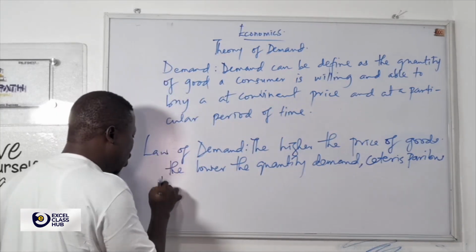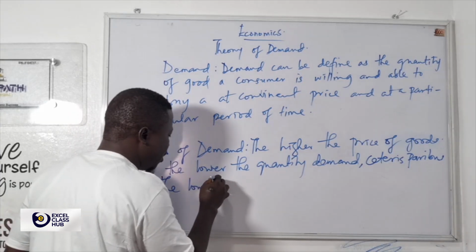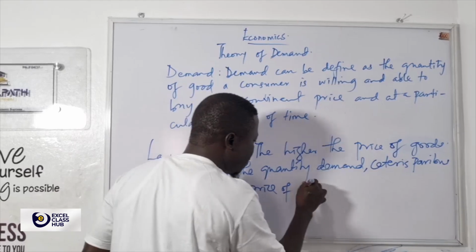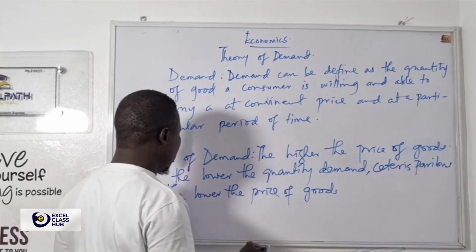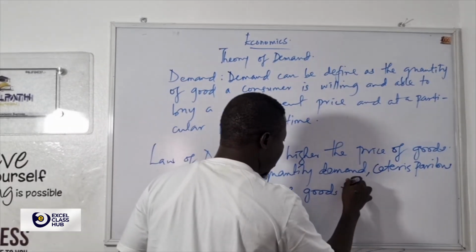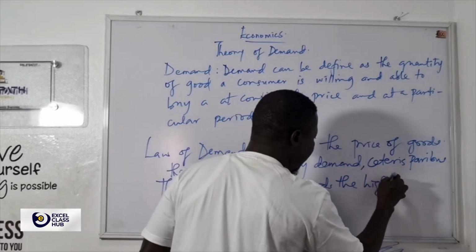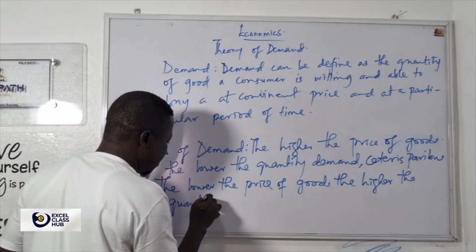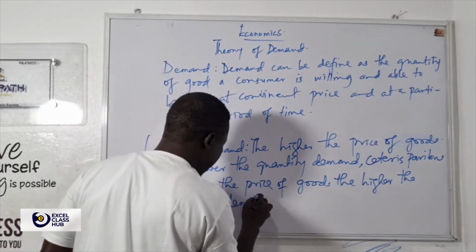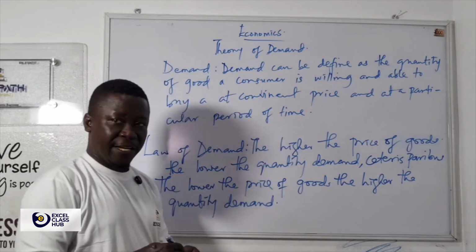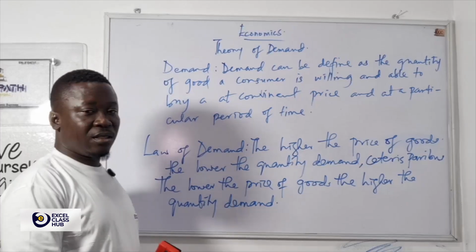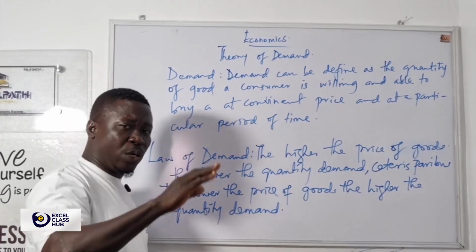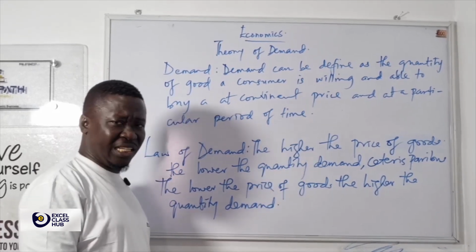Now say, the lower the price of goods, the higher the quantity demanded. What are we saying here? The higher the price, the lower the quantity demanded.